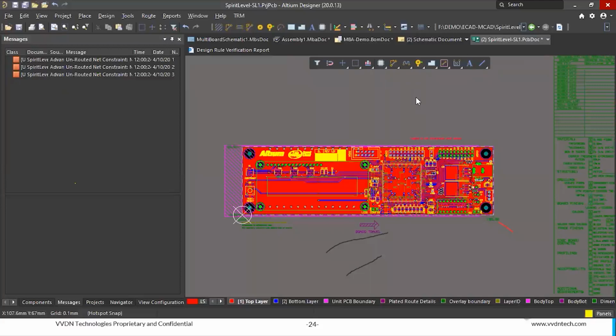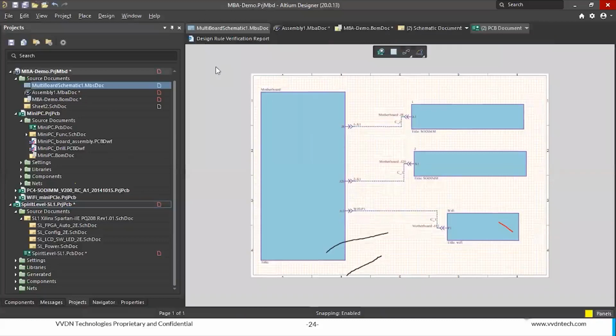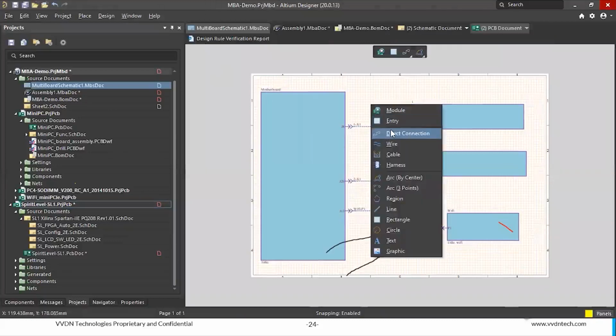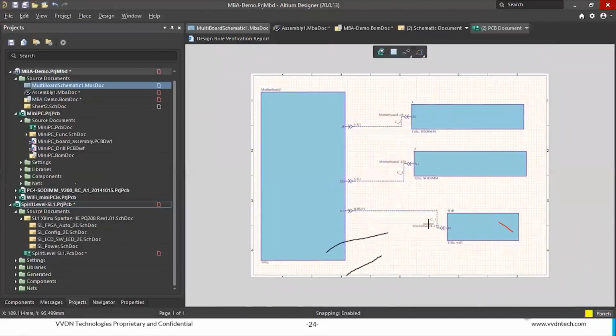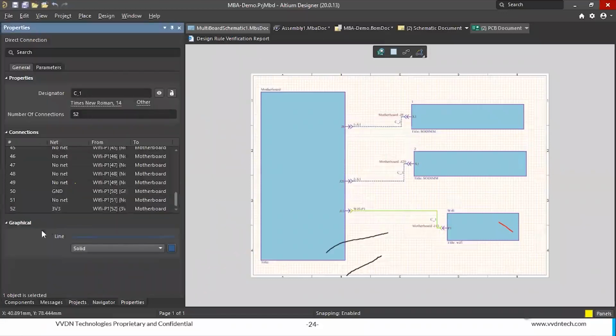A lot of questions. How can we connect the connectors through harness? Yeah, we have an option to connect the harness. So this is a HFIN connector, so we use the direct connection. If you are going to connect with the harness, you can use this harness connection. And after selecting this harness, if you place the harness, there is an option to select the part, whether the footprint and 3D body should be there for the harness or the wire or cable. Direct connection means we don't need any other part. But if it's a different connection, then you need this stuff.